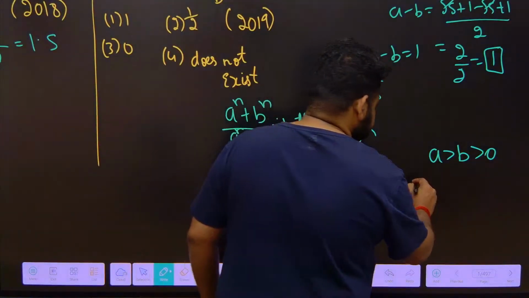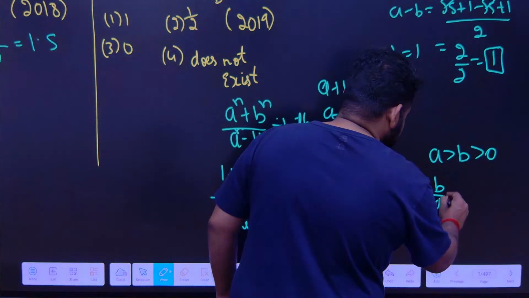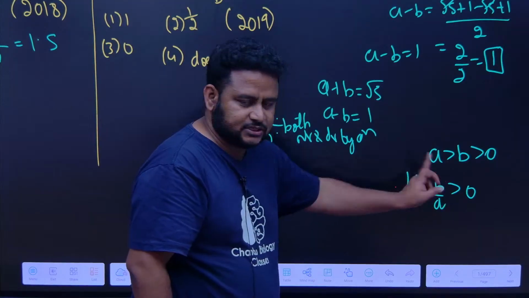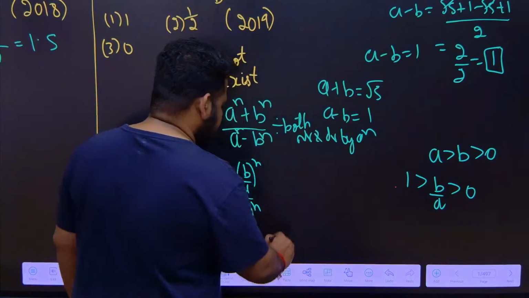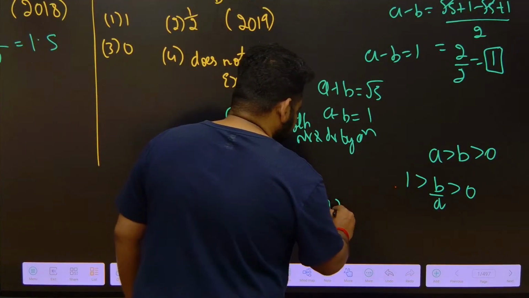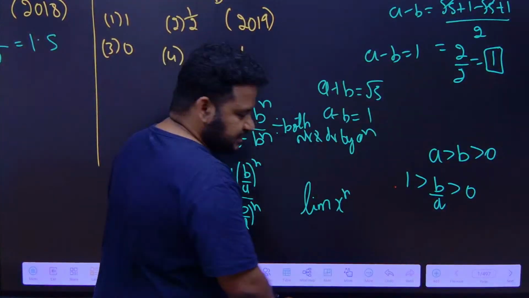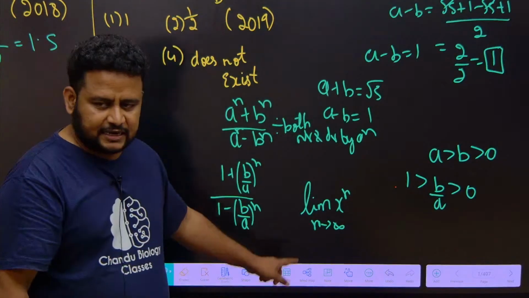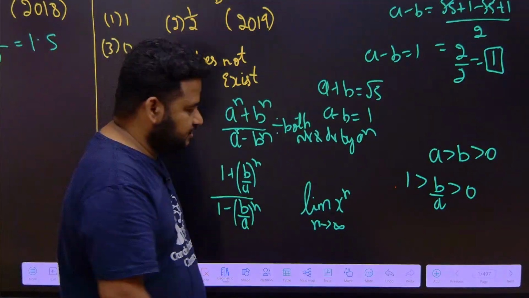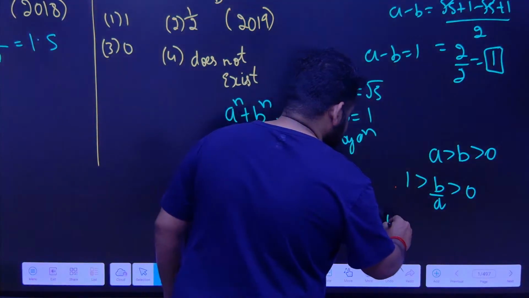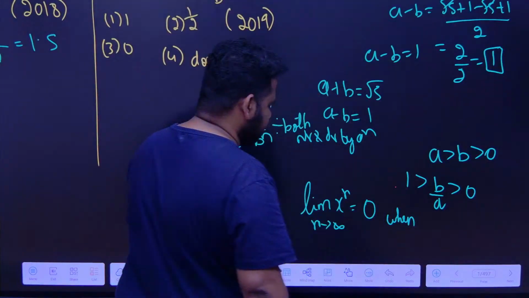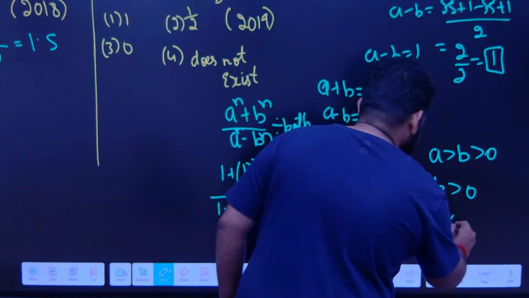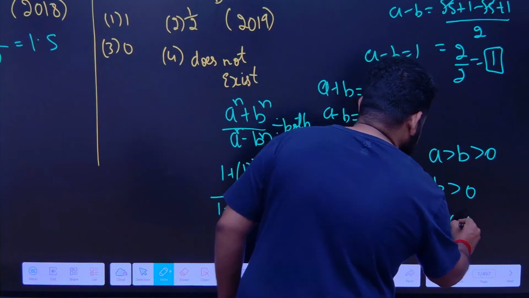And if I send b to this side, this will become 1 is greater than b by a is greater than 0. So there is one property which you have to write down. The limit of x to the power of n as n tends to infinity is equal to 0 when x is greater than minus 1 and less than 1.